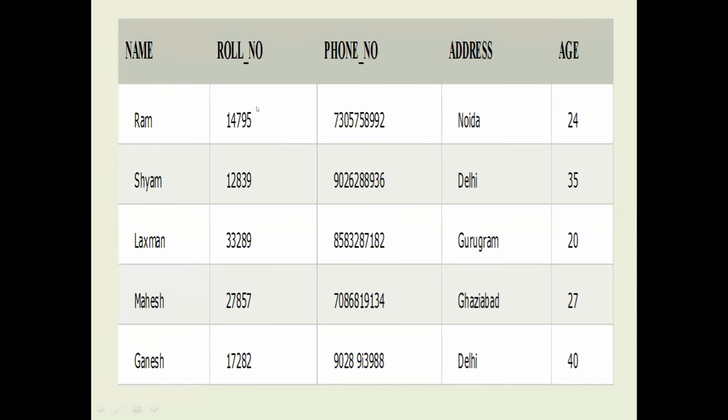Why? Because that field is not matched with any other one. For example, if you consider roll number here, 14795 is not assigned to some other member. If you consider Ram here, maybe some other person also has the name Ram. But there is no chance of matching the same roll number.